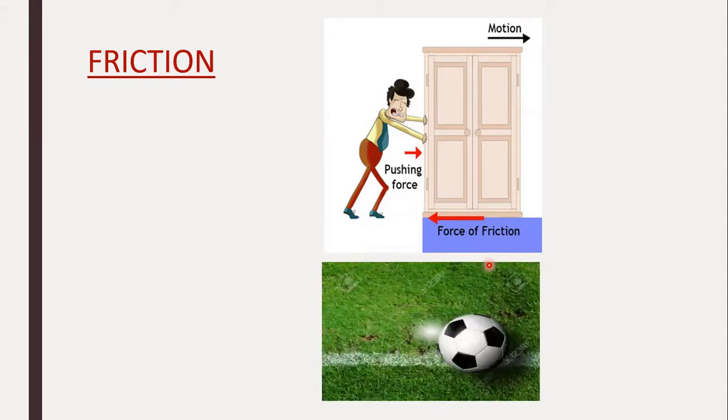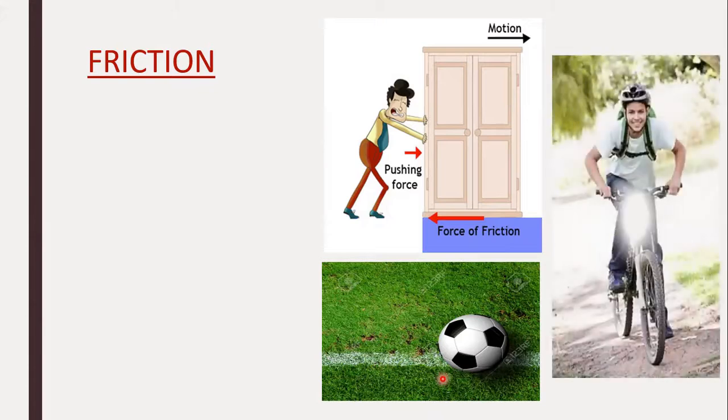Now, what about the ball? A moving ball on the ground stops after covering a certain distance because of the force of friction that acts between the ball and the ground.